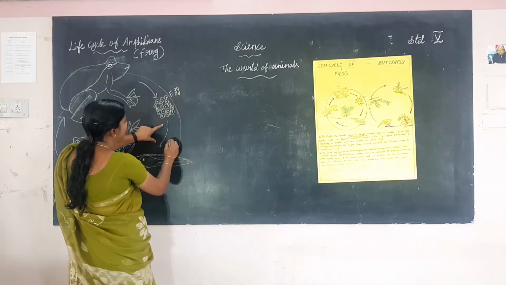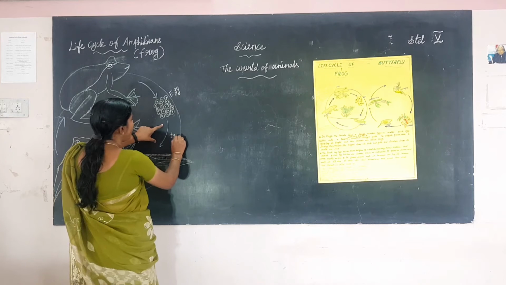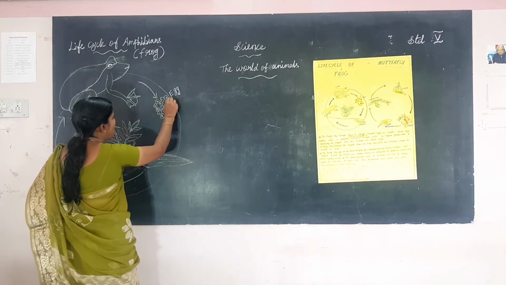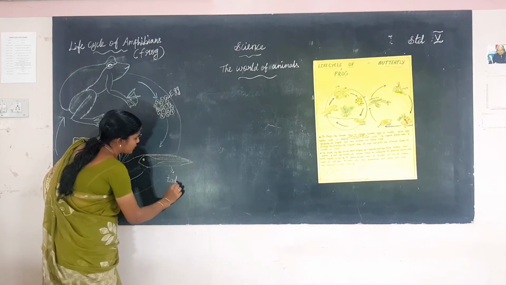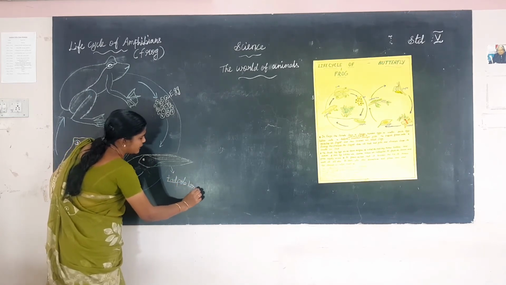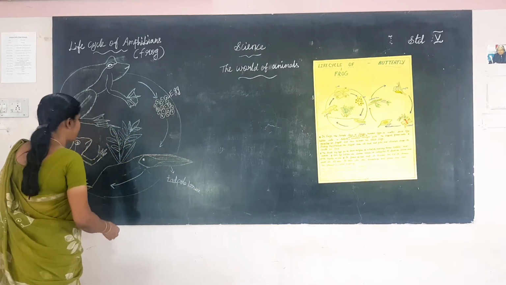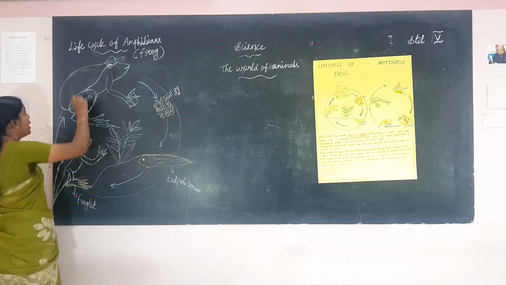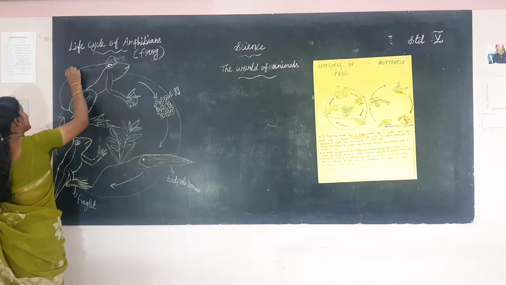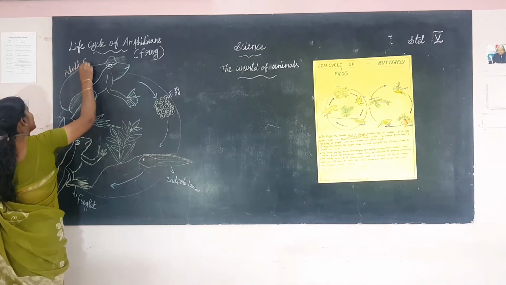Next it develops into another stage, the tadpole larva. This is the second stage, tadpole. Next stage is the froglet. Last stage is the adult frog.